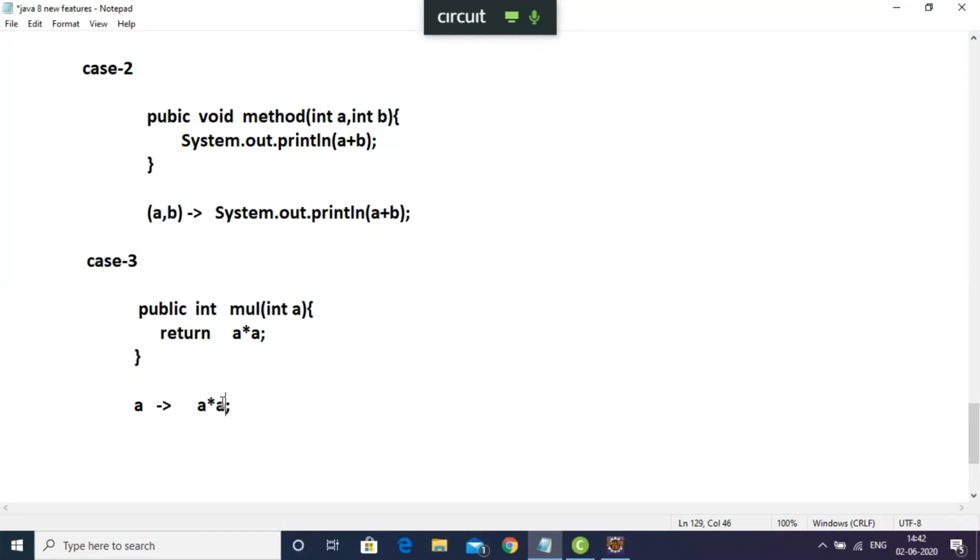Now how can I assign this value to some other variable here? Yes, I got your question. That will be resolved after some time, because still now I have not told how to call a particular Lambda expression, right? Still now I just talked about how it looks like. Next I'm coming to how to call the Lambda expression. Let me complete that. It will be clear automatically. Okay. Yeah. Thank you.